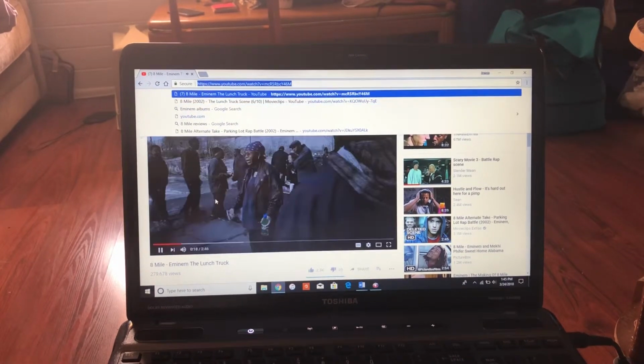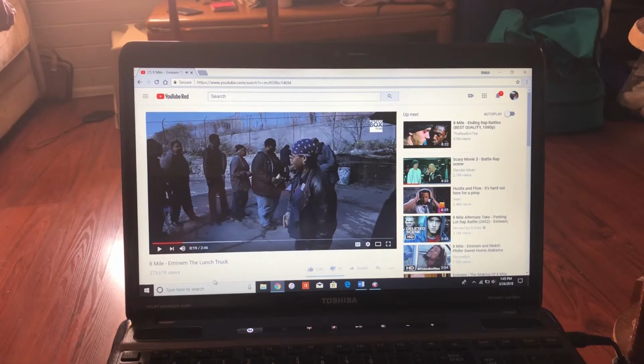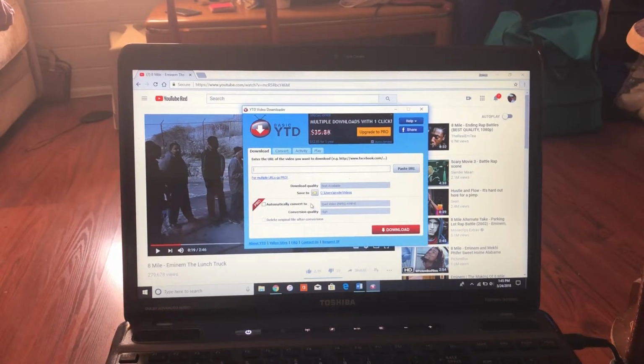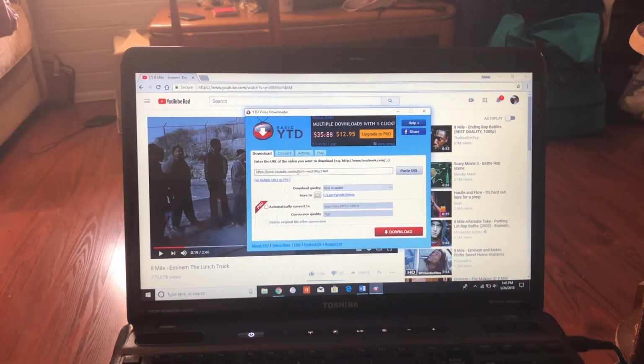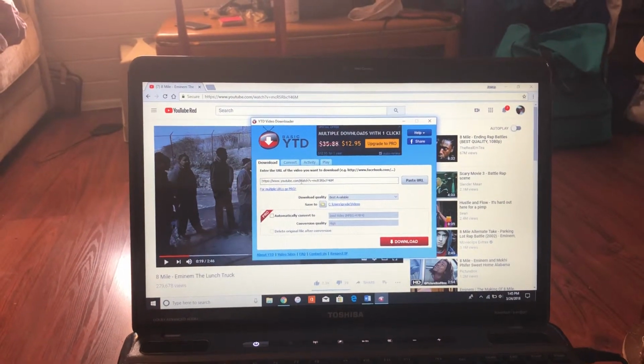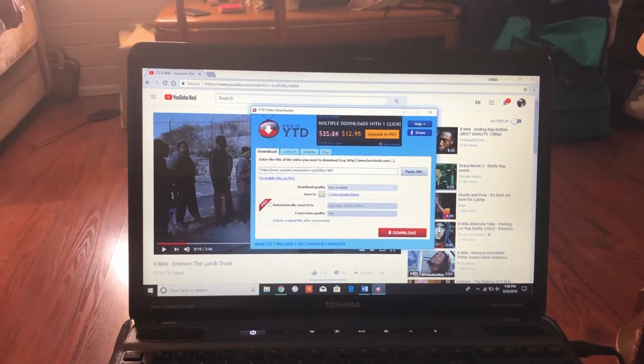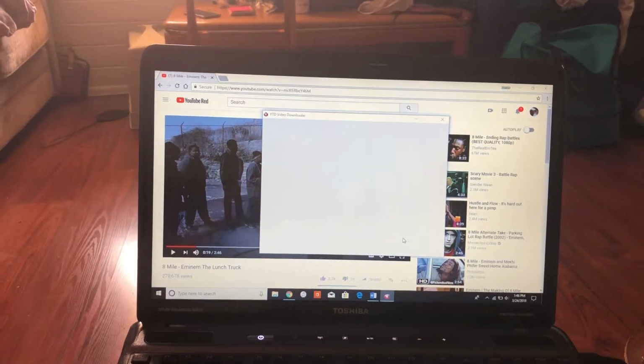You're gonna copy it, and then you could pause the video, and you're gonna go to the YTD video downloader, and you're just gonna move it over, and it's automatically gonna paste. So whatever you copied up here is gonna paste right here, and you're just gonna download it.